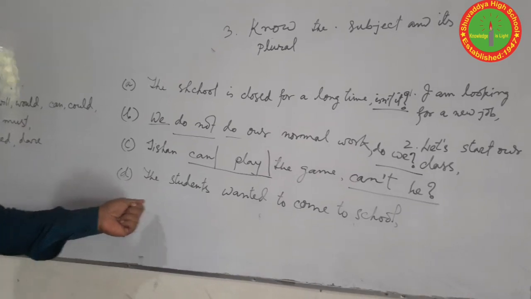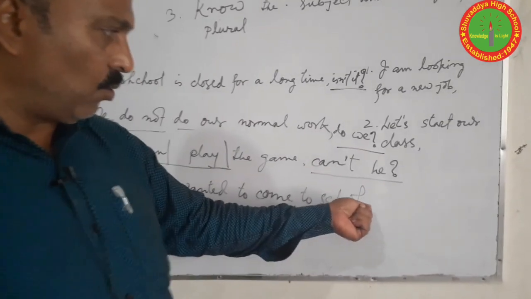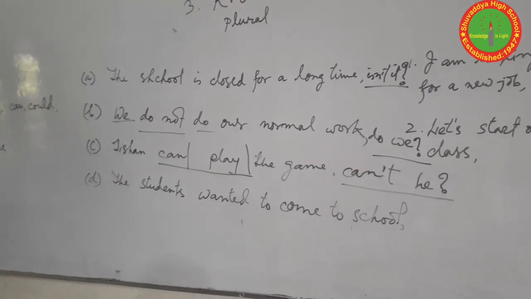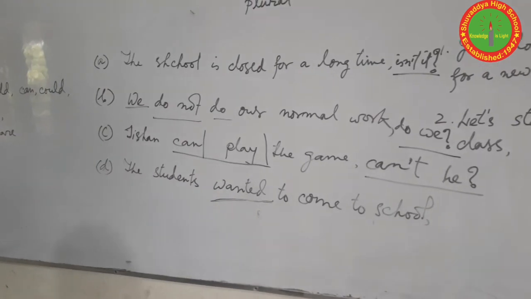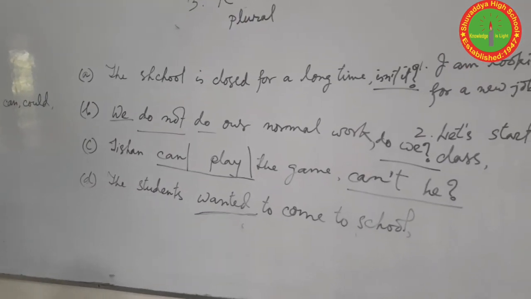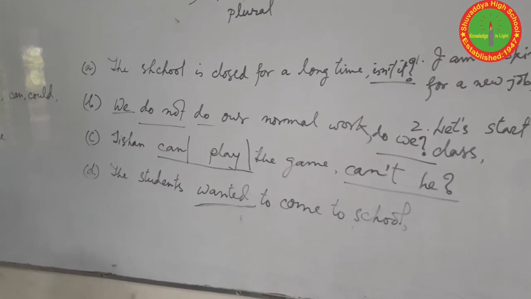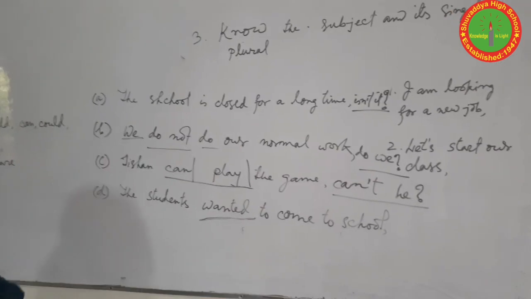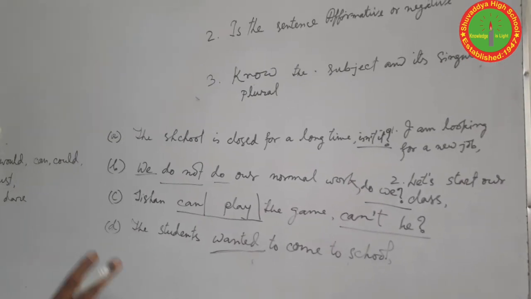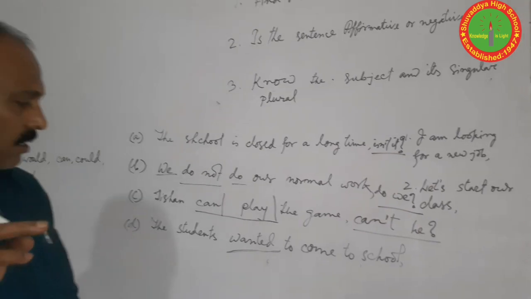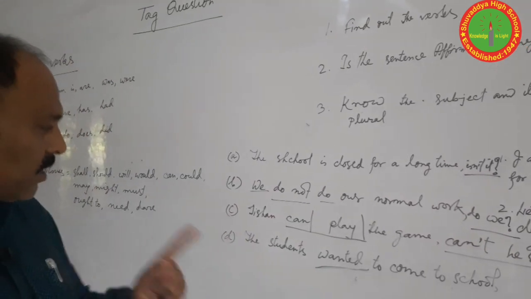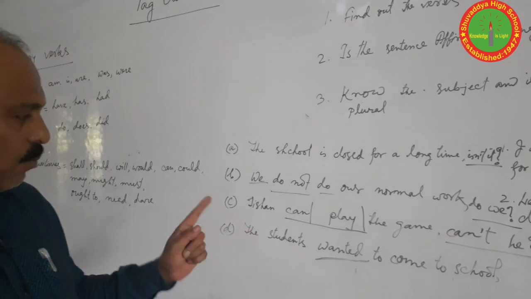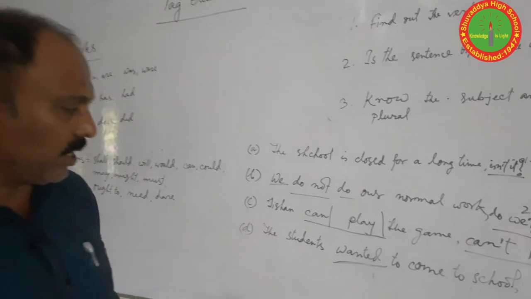Question number D. The students wanted to come to school. Here, where is the verb? There is the verb. Is there any auxiliary verbs here? We don't find any auxiliary verbs here. What will we do then? It's a question. If you only find, there are two tenses in English, present simple and past simple, that have no auxiliaries.